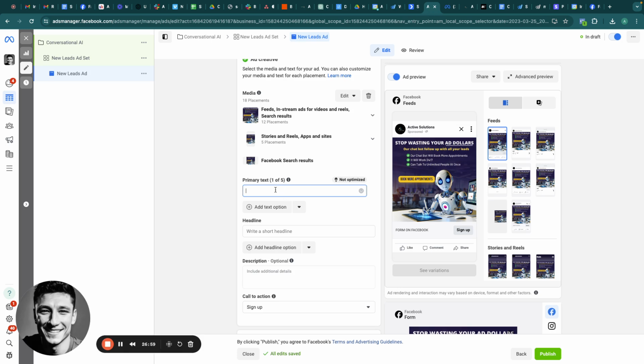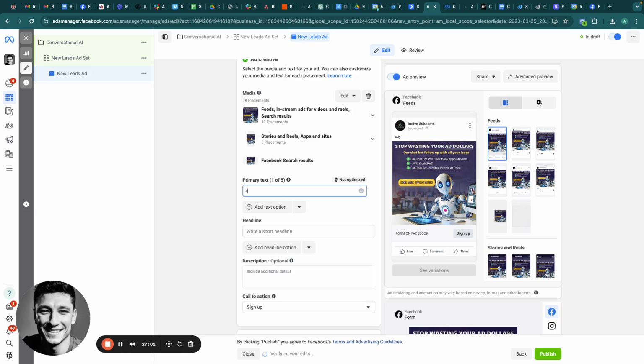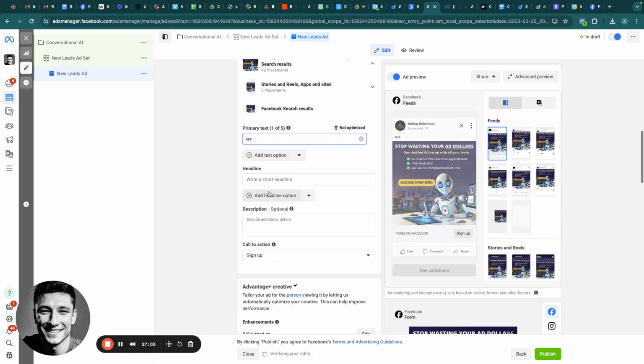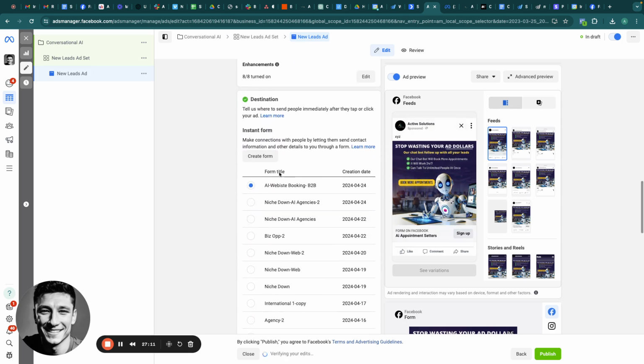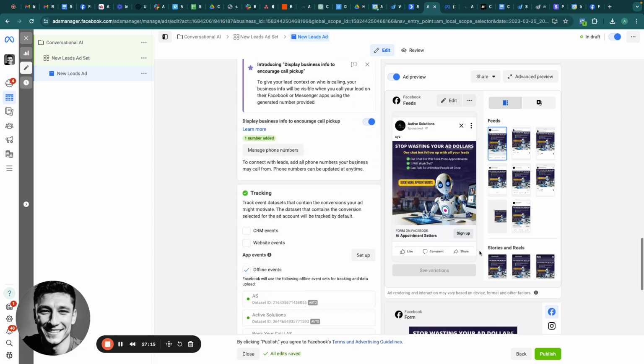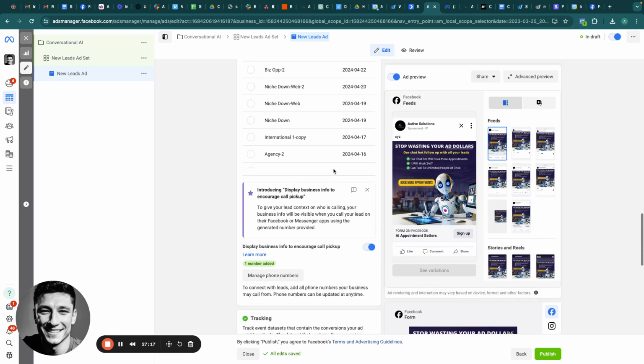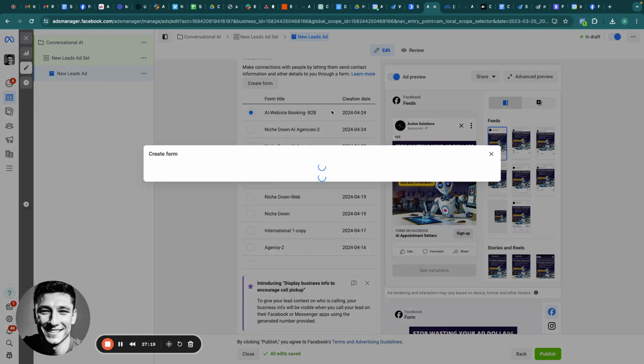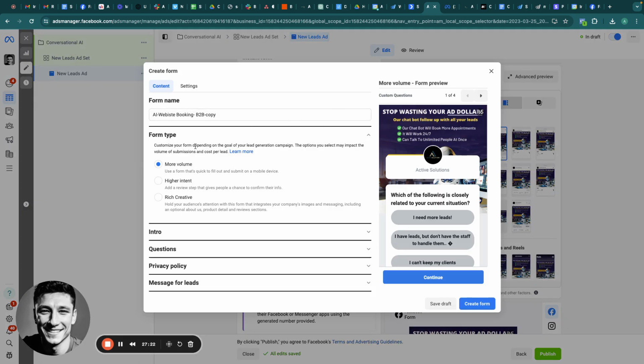So you'll put your ad copy in here. You'll put your headline, which will be like AI appointment setters. And then you will create a form. And what our forms look like is this. Actually, I'll go through and show you the form exactly.